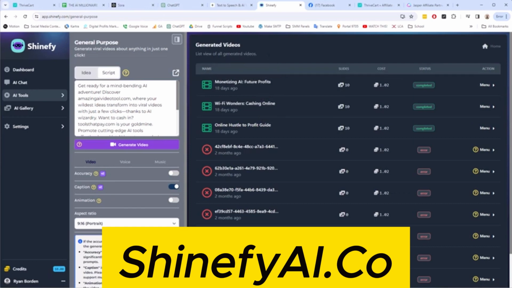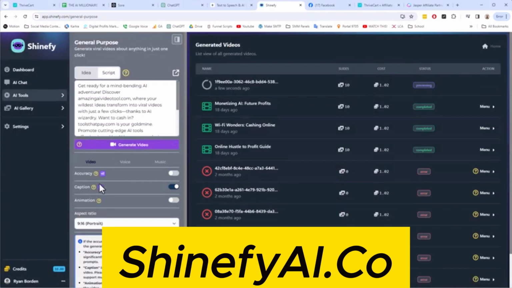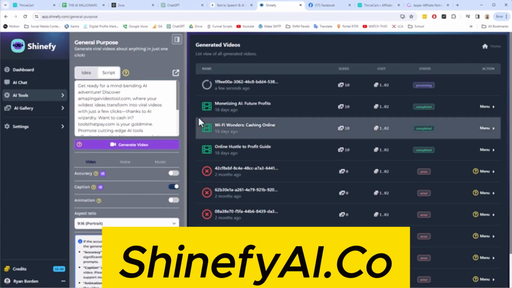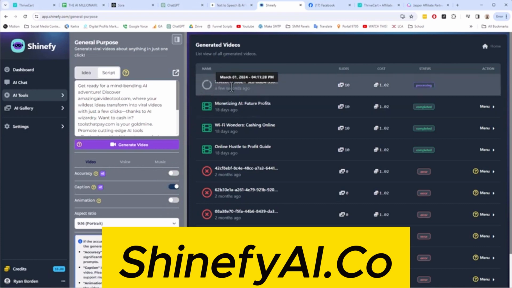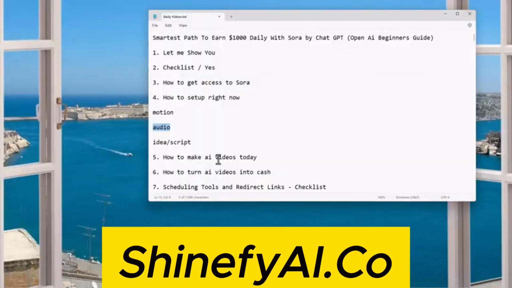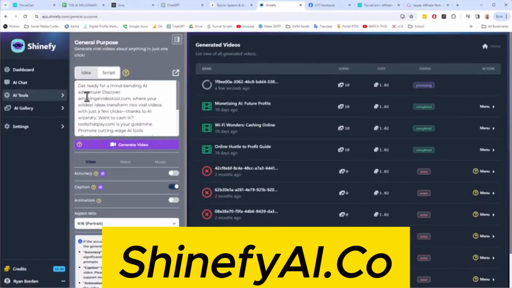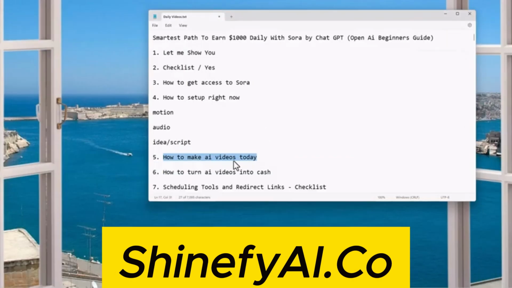So let me show you that. All we do is click generate video and create video. And then we have different options here that we can do. I'm not going to go into all of that, but basically let us create the video here, which is just ticking away. And I'll show you the video here in just a second. But while it does that, let's talk about the rest of it. So we talked about how we can make the videos. Literally, we use an existing video, we use a transcriber, change out our own links for it, and click go. How do we turn this into cash?